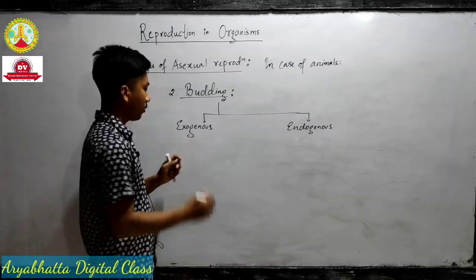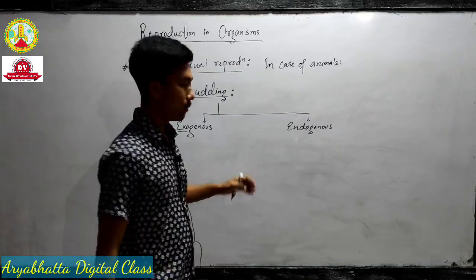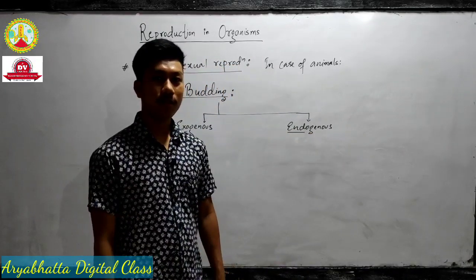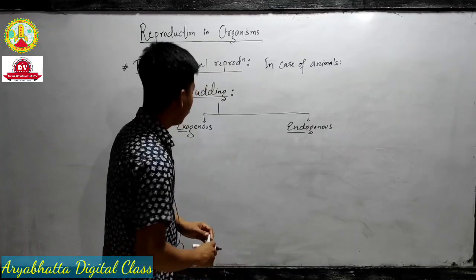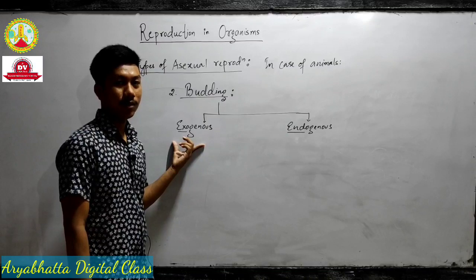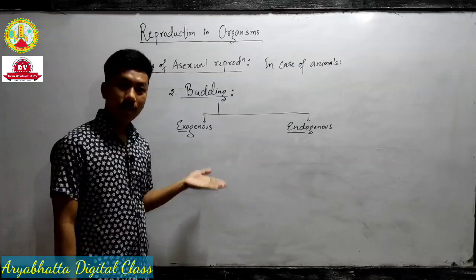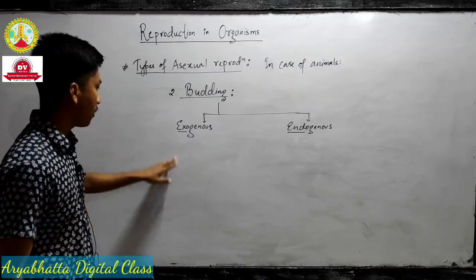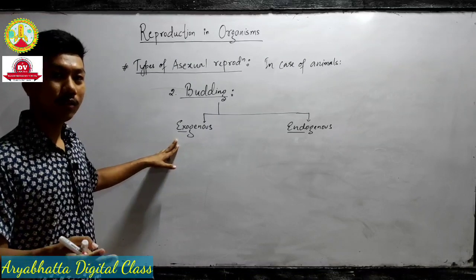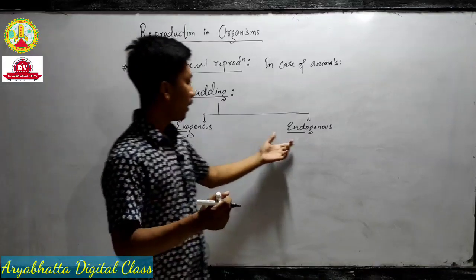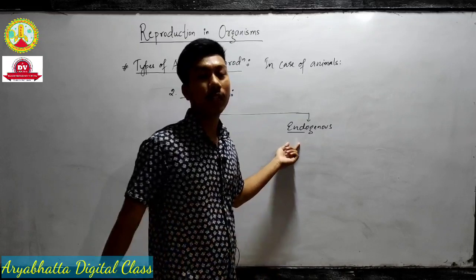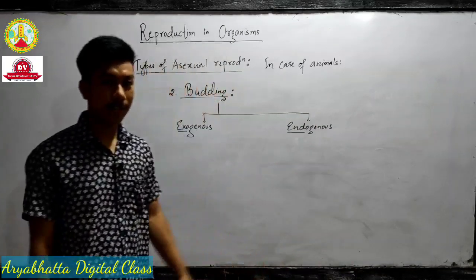Exo means outside, right? Endo means inside. In biology, I have said it many times, just try to see the word and use your common sense. The word tells its meaning. Exo means outside. That means the bud will develop outside the body and give rise to a new individual. In case of endogenous, the bud is going to develop on the inner side of the body and give rise to a new individual.